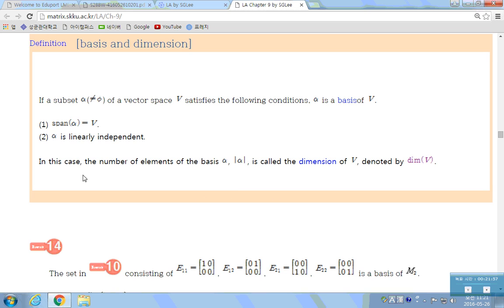A basis. Then, in this case, the number of elements of the basis alpha, which is the cardinality of alpha, the number of vectors in alpha, is called the dimension of the vector space V. And we write it as dimension of V, exactly the same as what you know.